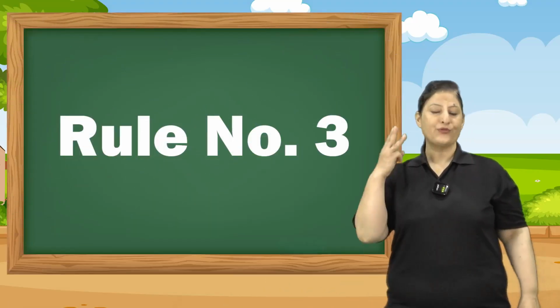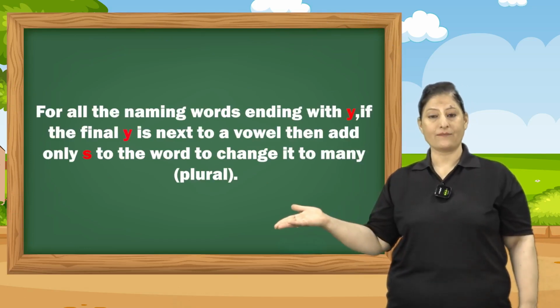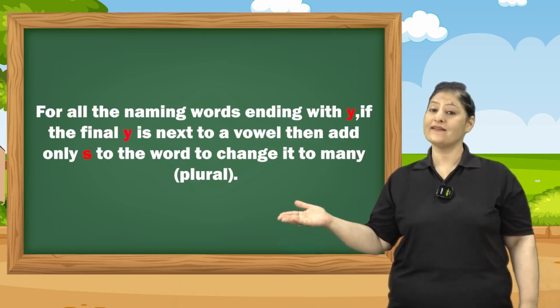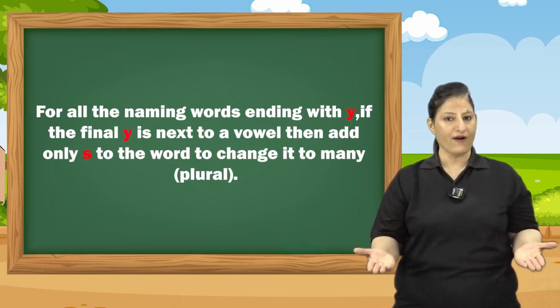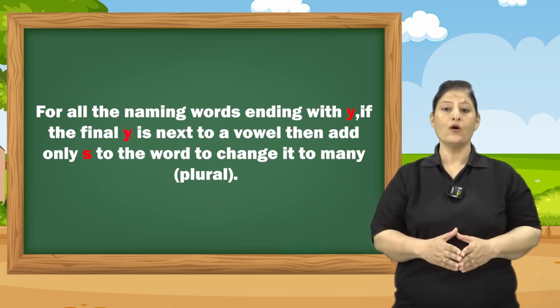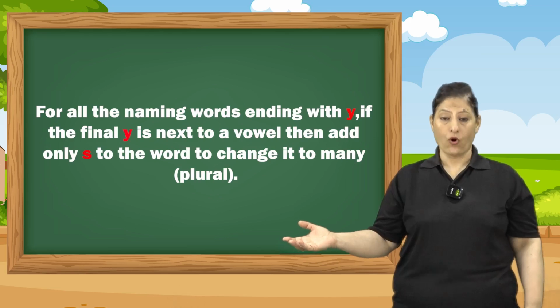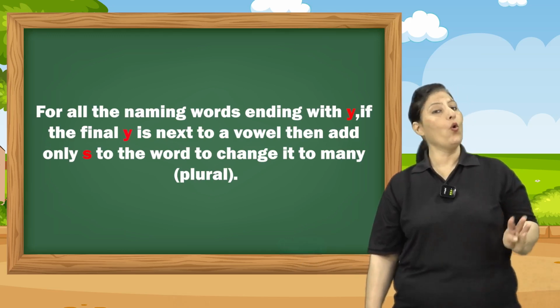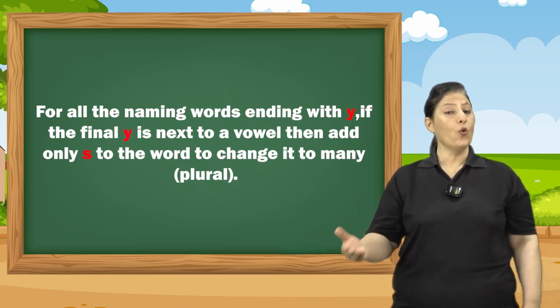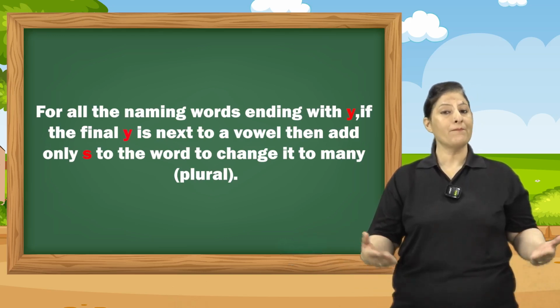Yes, so let us learn another rule. Rule 3. For all the naming words ending with Y, that means at the end, what comes? Y. If the final Y is next to a vowel, like to a vowel, you all remember the vowels, children? A, E, I, O, U. Then add only S to the word to change it to many.